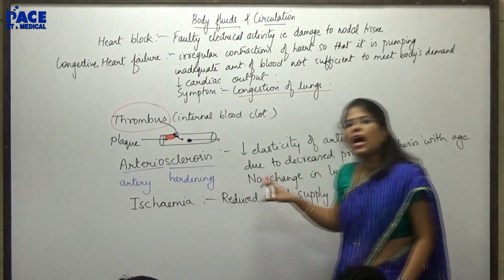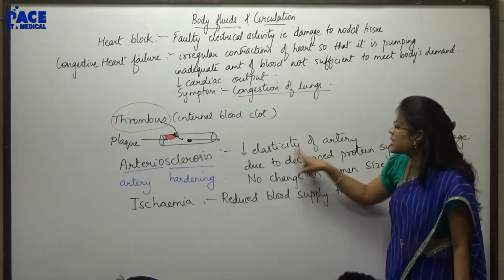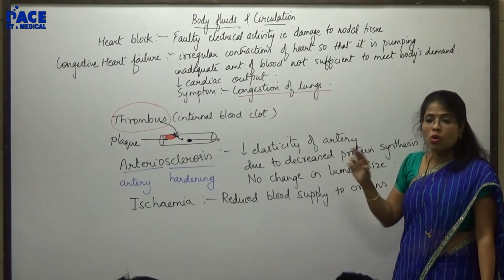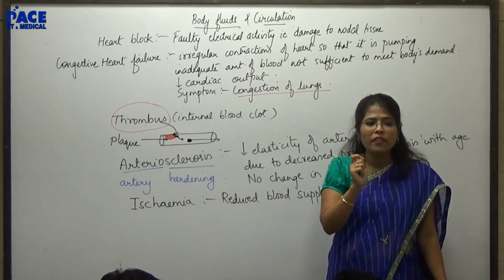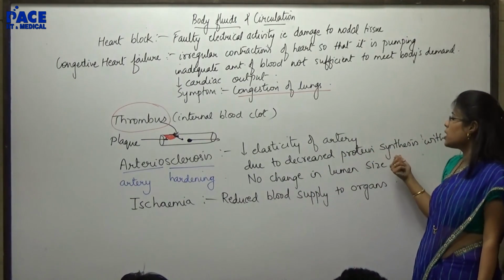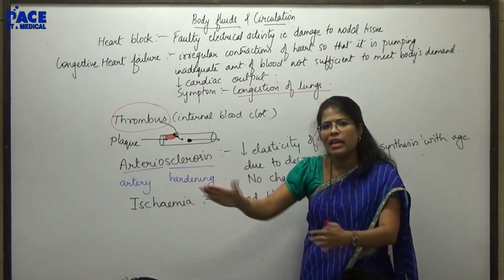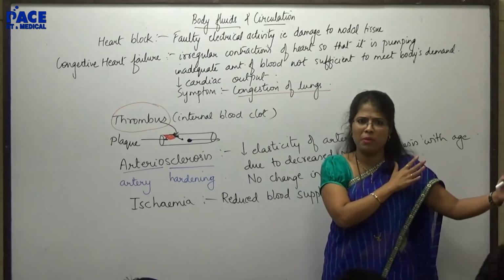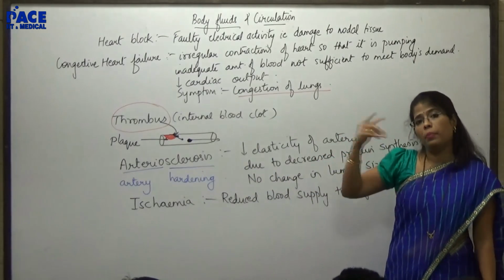So hardening of the artery means reduction in the elasticity of the artery. Who provides elasticity to the artery? The presence of a lot of elastin protein. So due to decreased protein synthesis with age, this particular problem is mainly associated with old age people, and hence they will always suffer from high blood pressure.